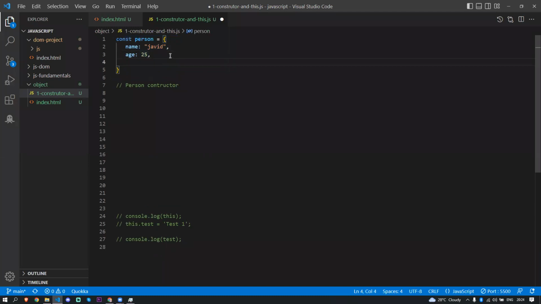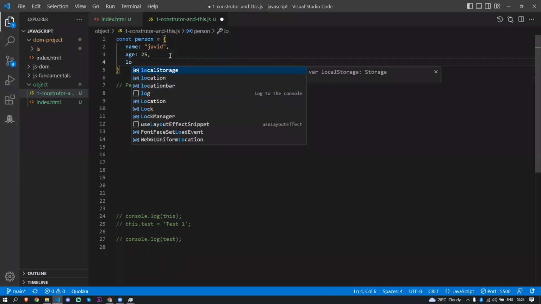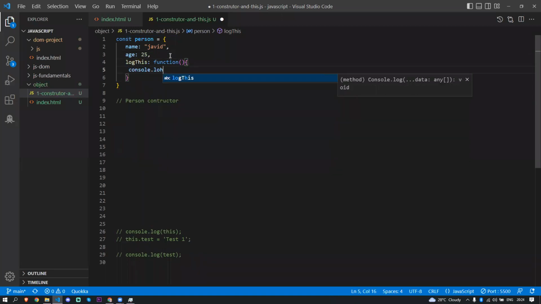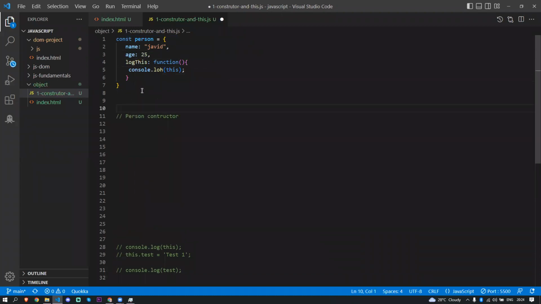I'll just create some method here, a function method. I'll call it log this. This function is going to return console.log this inside the object. Remember that when I call the this keyword in the global scope, whatever you are creating is going to sit inside the window object only.